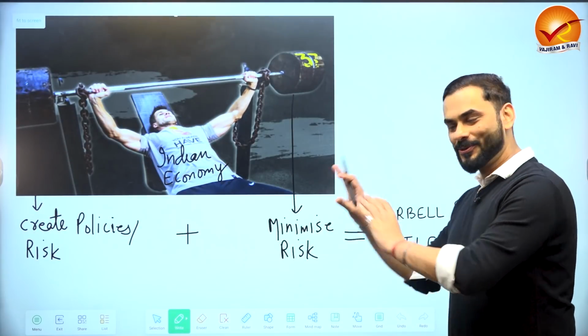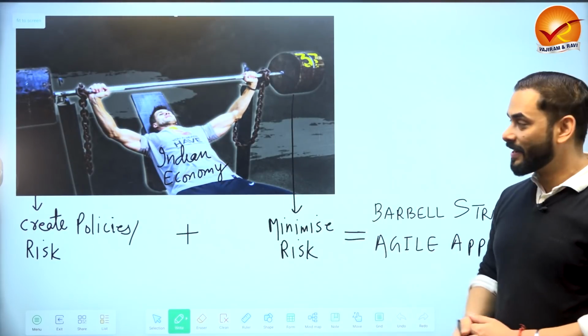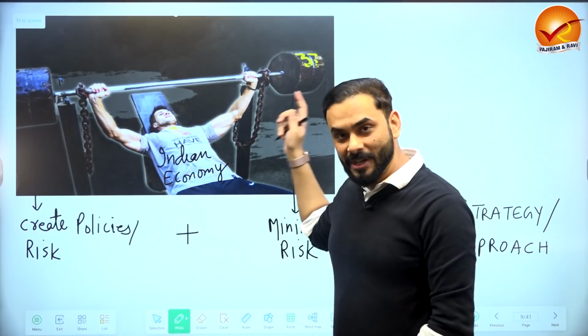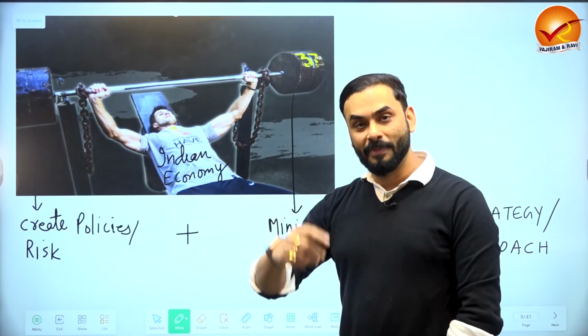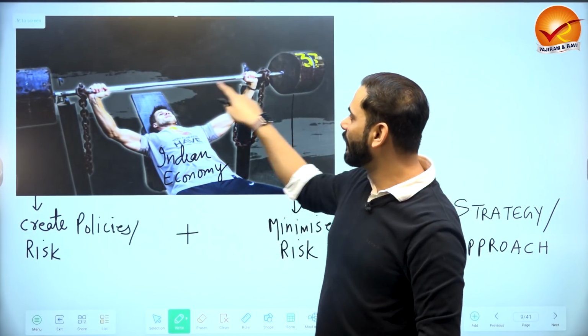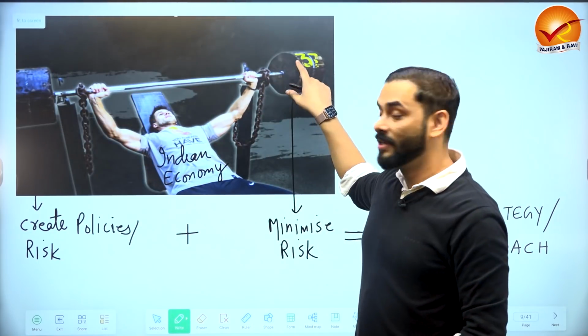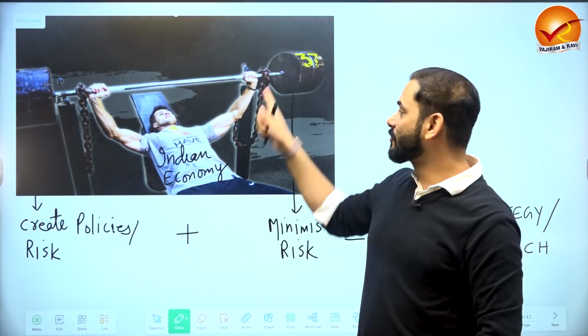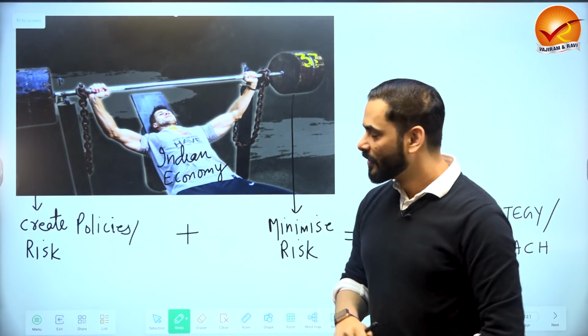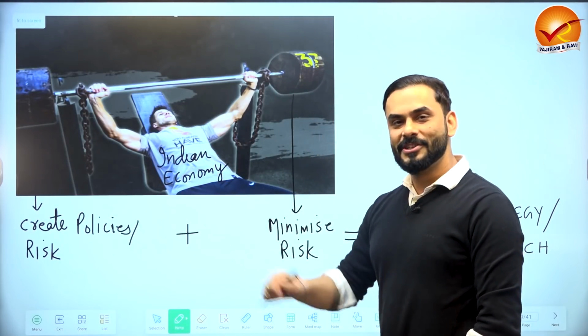Now, let's see what the Barbell Strategy looks like. Guys, if you go to a gym or perform some exercises, you must know that this weight that you see is called a barbell. What do you see? What is this person doing?